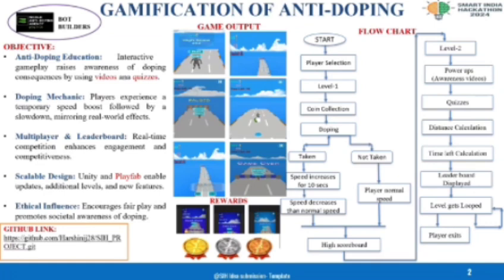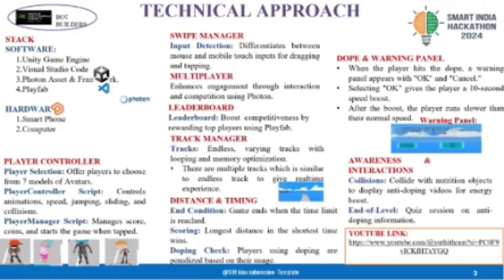We are using the Unity Game Engine along with Visual Studio Code, Photon for multiplayer and PlayFab for the leaderboard. The game is designed for both smartphones and computers. The players can choose from 4 avatar models, while the player controller script manages the animation, speed, jumping, and collision. The swipe manager is used for dragging and tapping.